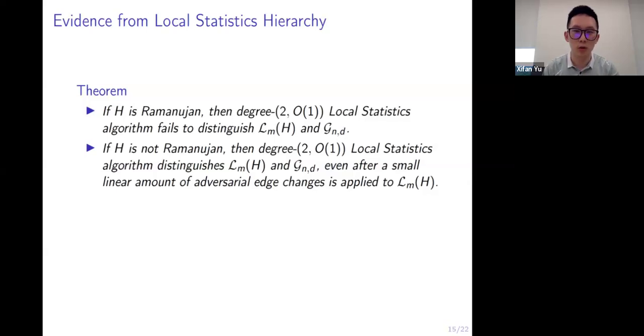Our main theorem about the local statistic hardness is as follows. Sorry that I don't have enough time to define the local statistic algorithm properly. We prove that if H is Ramanujan-Nugent, then the degree 2 order 1 local statistic algorithm fails to distinguish the random lifts of H from random regular graphs. On the other hand, if H is not Ramanujan-Nugent, then the degree 2 order 1 local statistic algorithm distinguishes the random lifts from random regular graphs, even after a small linear amount of adversarial edge change.